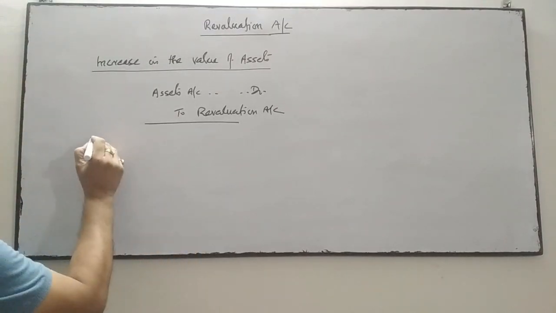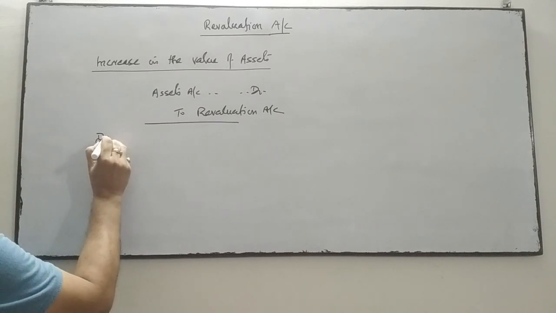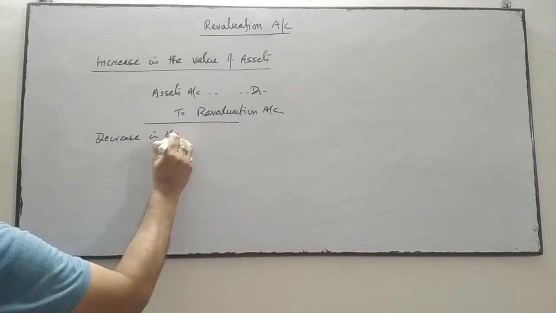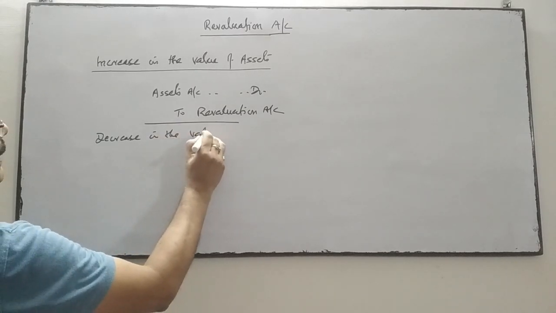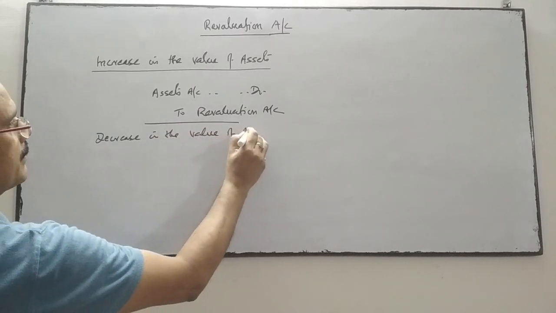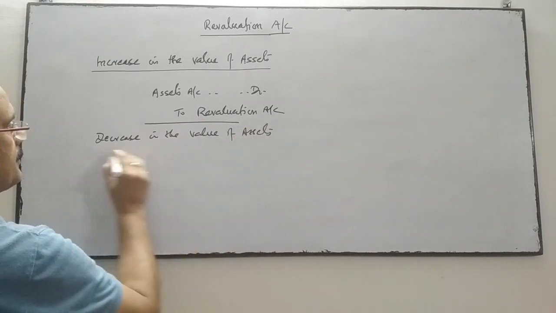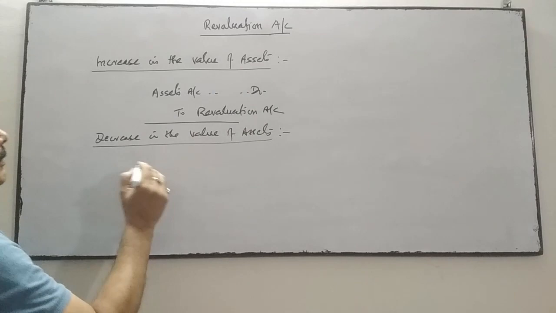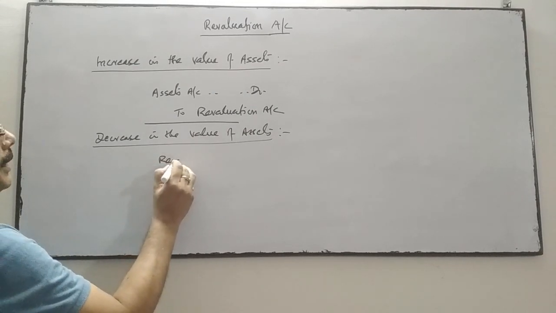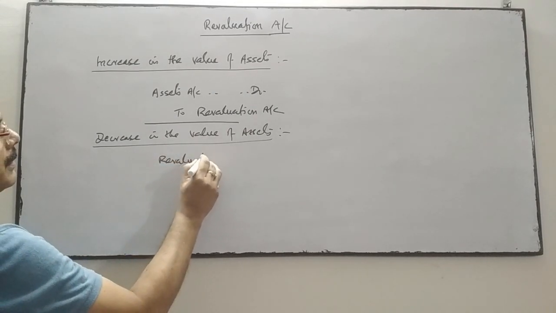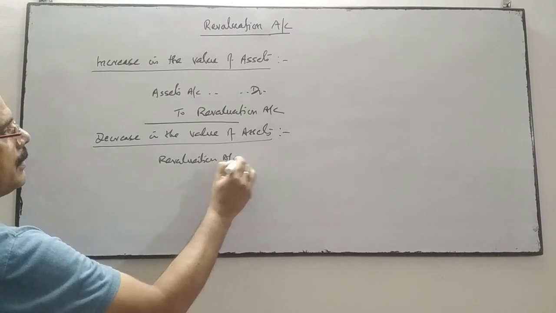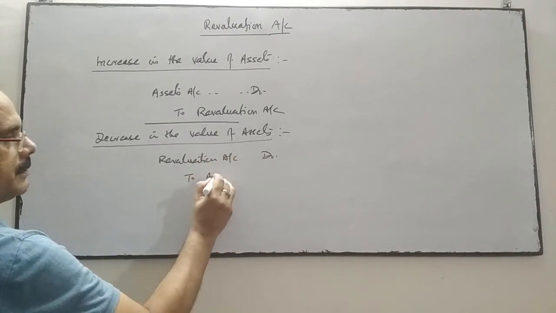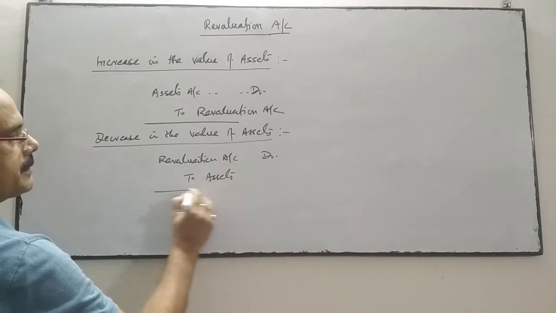Vice versa, when there is a decrease in the value of assets, then the entry will be revaluation account debit to that particular assets account.